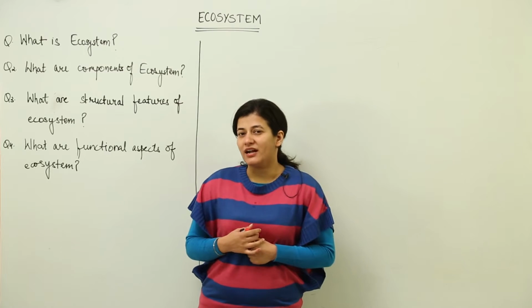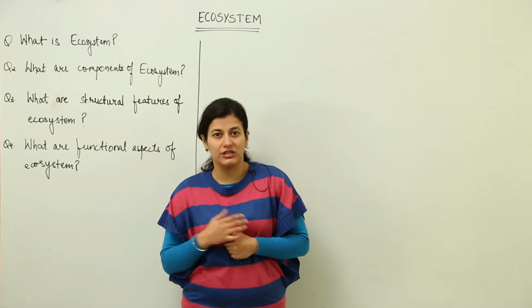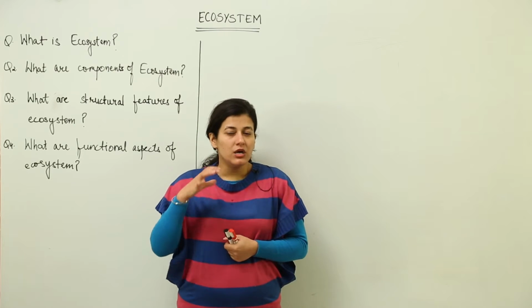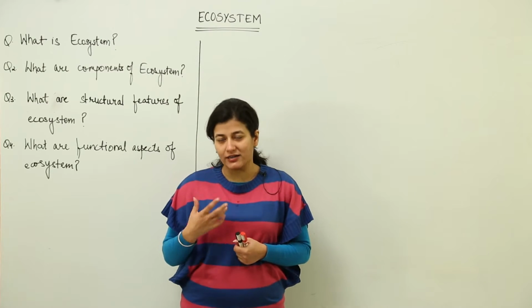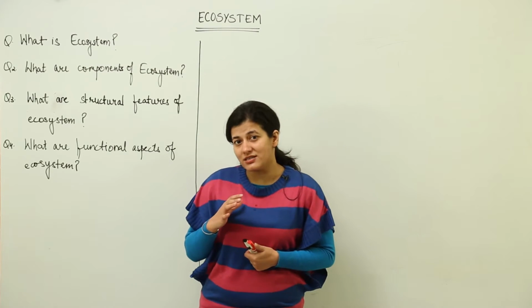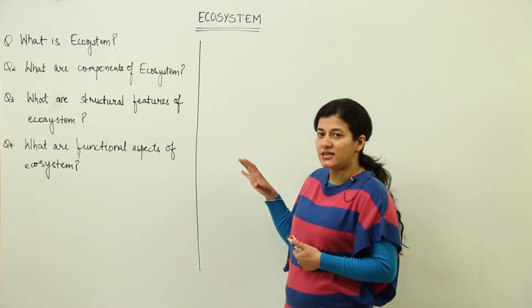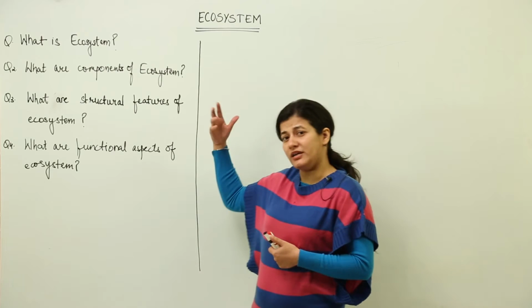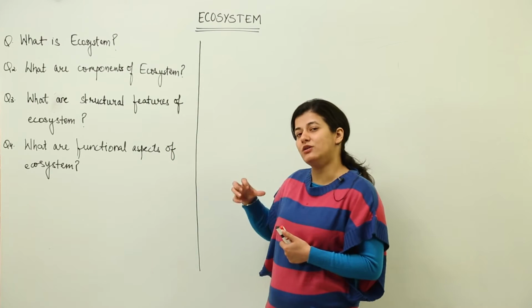If you remember, we had discussed how the various levels of stratification in an ecosystem are organized, what parts are to be studied in ecology. Now we are going to discuss the main crux of ecology, that is ecosystem. What is an ecosystem? What are the various components of an ecosystem? Basically we are going to see how that ecosystem works.